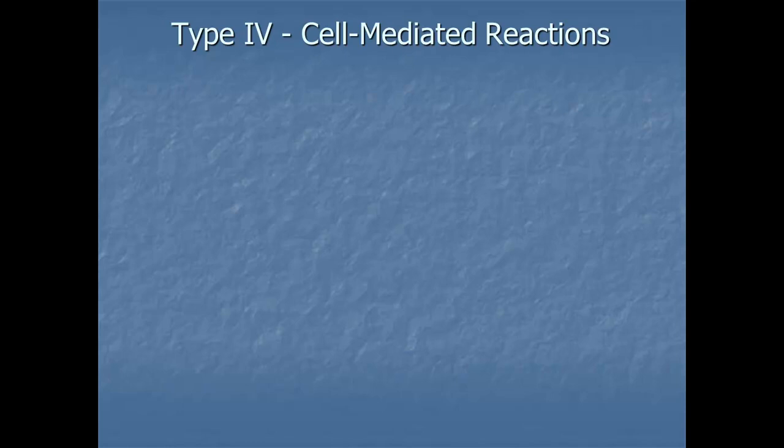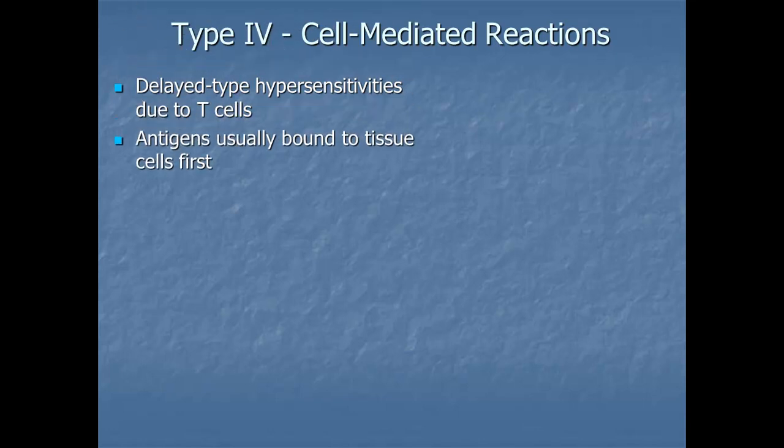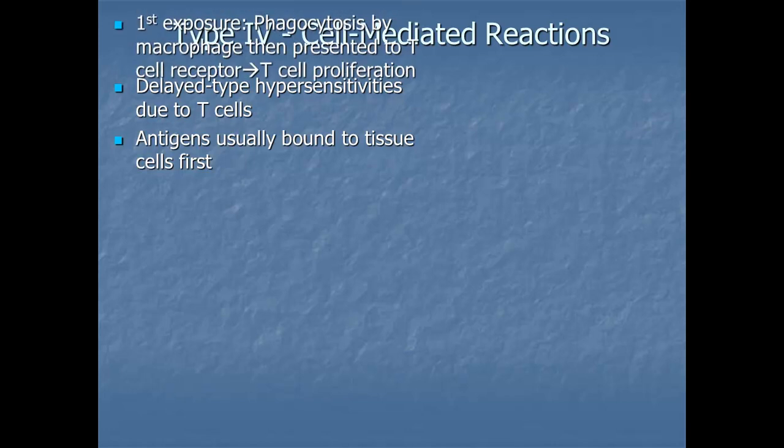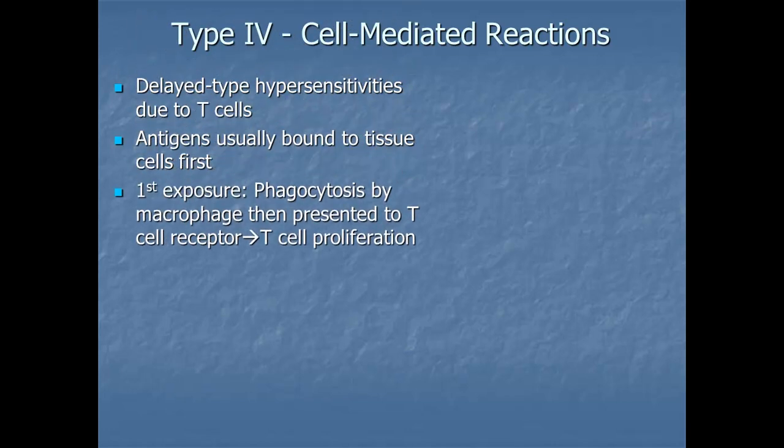Type 4 cell-mediated reactions are delayed type hypersensitivities due to T cells, and the antigens are usually bound to tissue cells first. Upon first exposure, you have phagocytosis by macrophage that then presents it to the T cell receptor, and then the T cell proliferates.